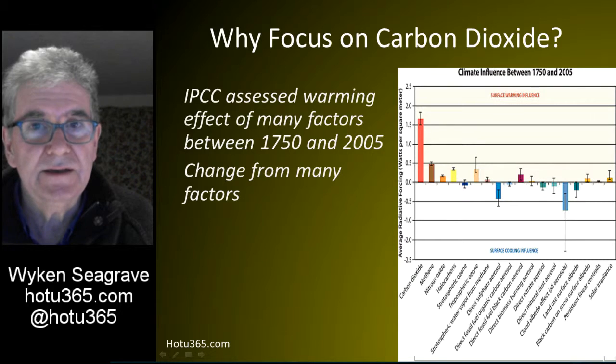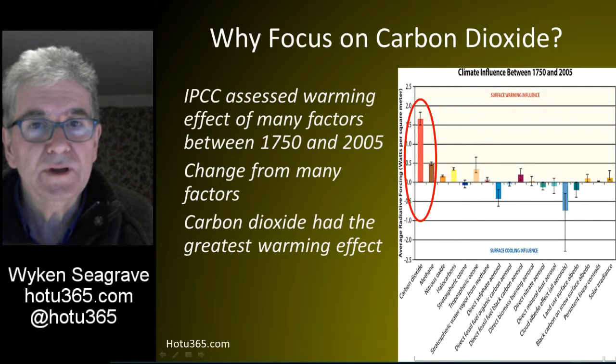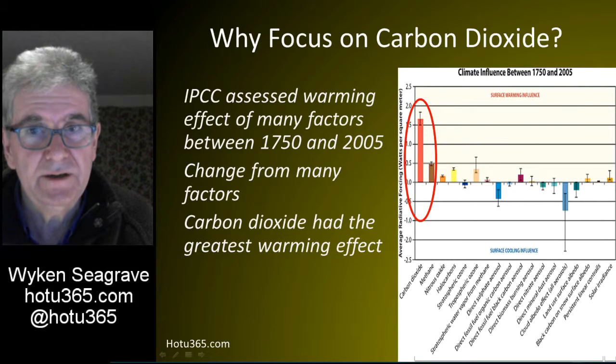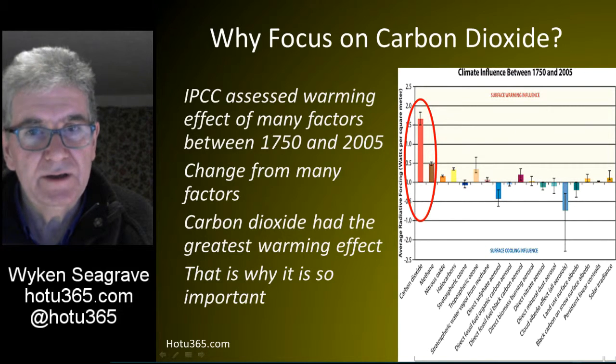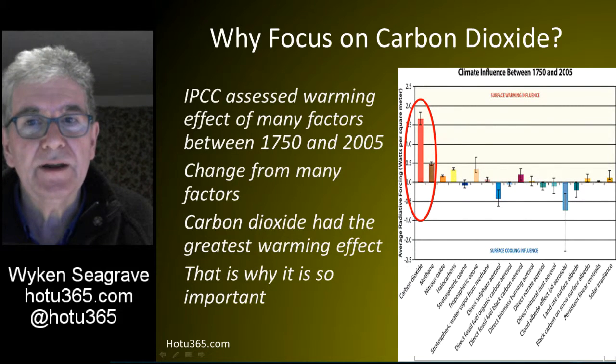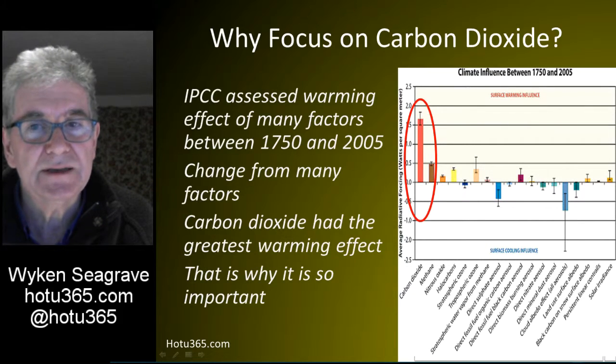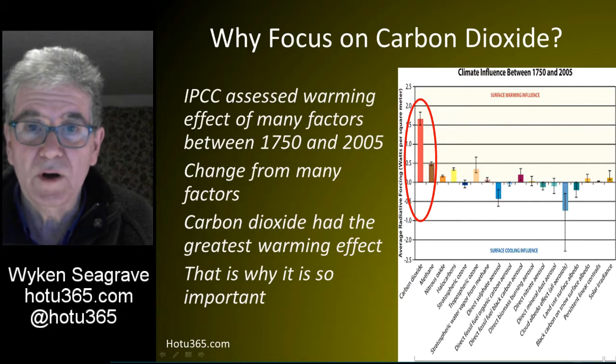Some factors tended to warm the Earth, some to cool it. Of all these factors, carbon dioxide, shown here in red, had the highest warming effect. So carbon dioxide contributed more than any other single factor to climate change between 1750 and 2005. That is why it is so.